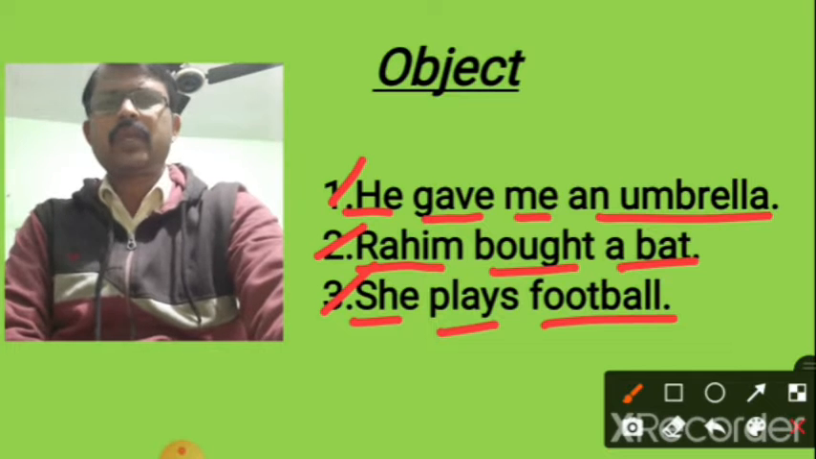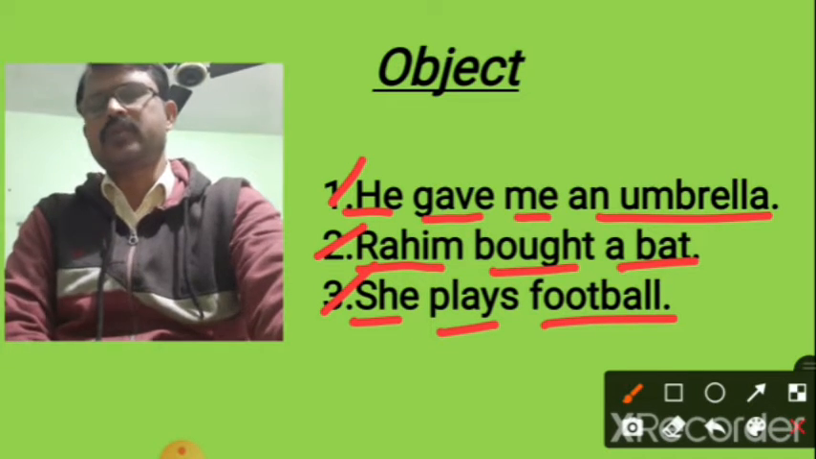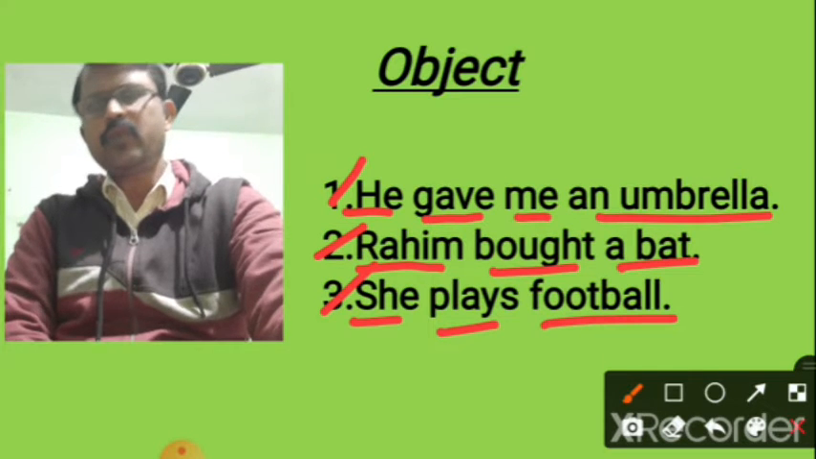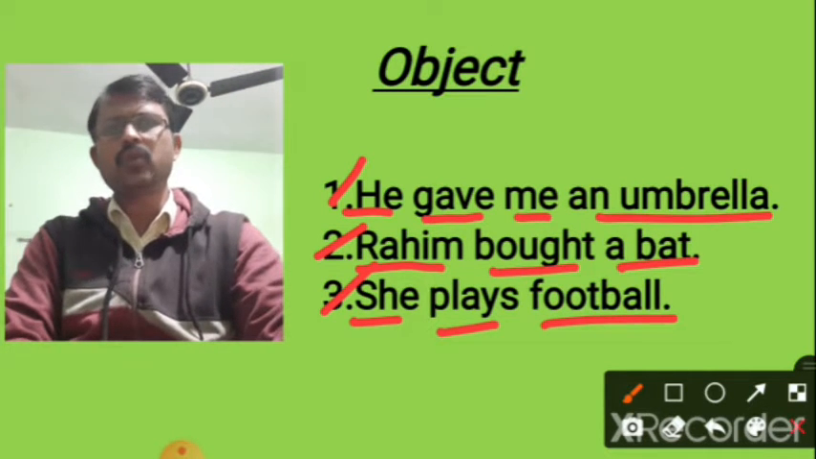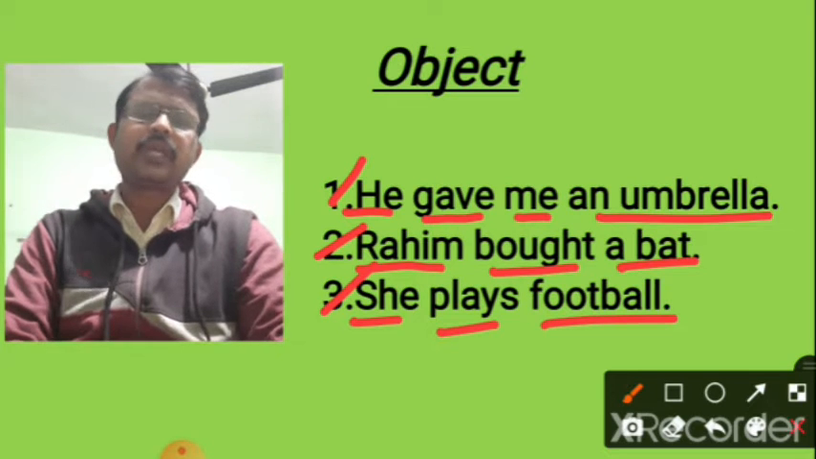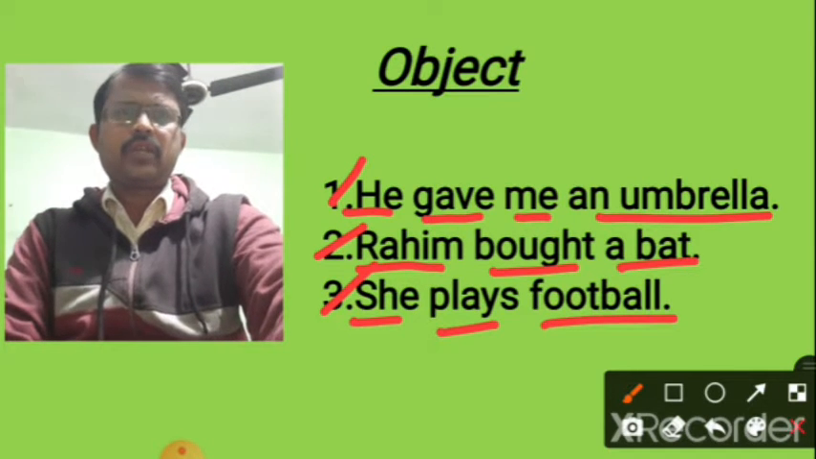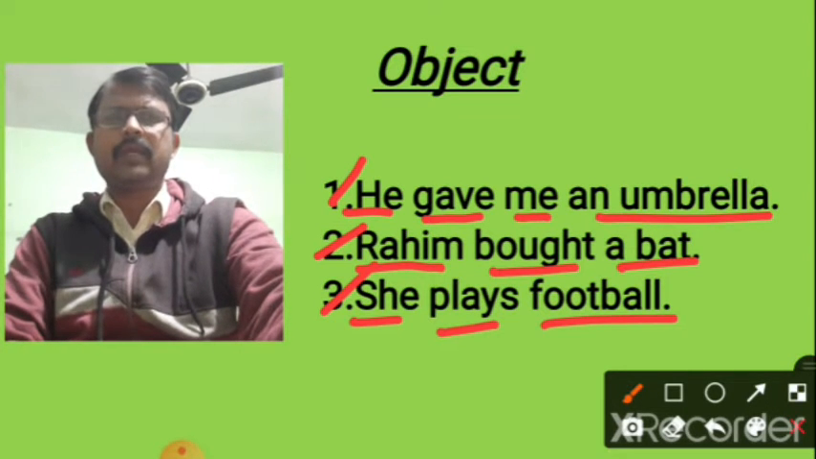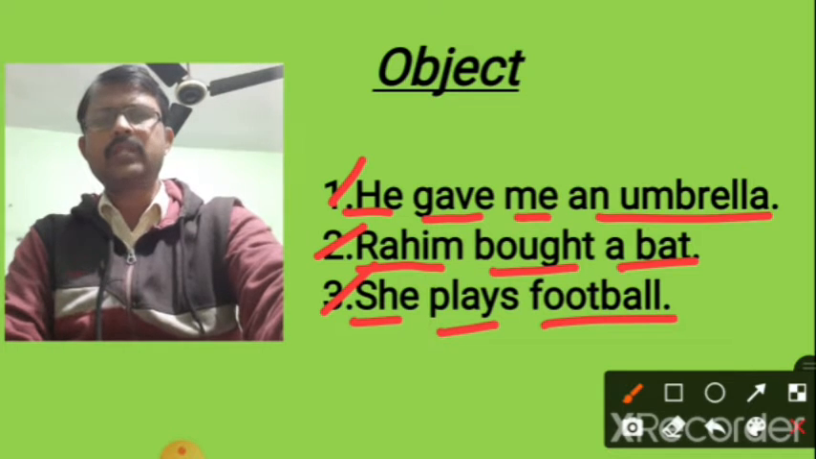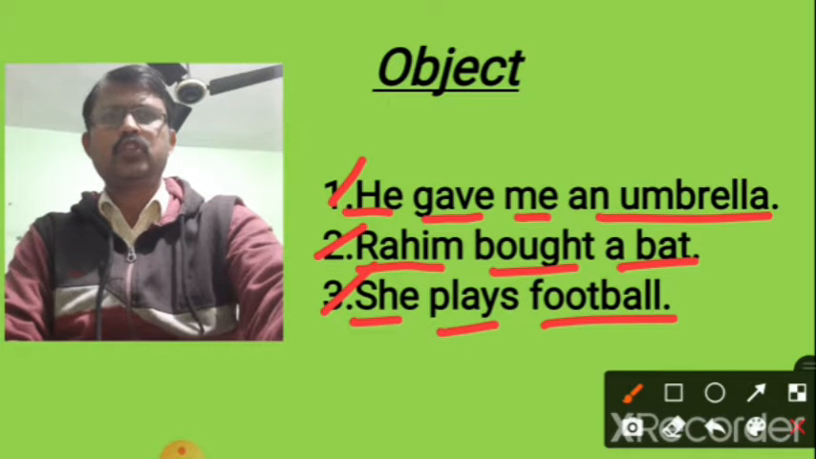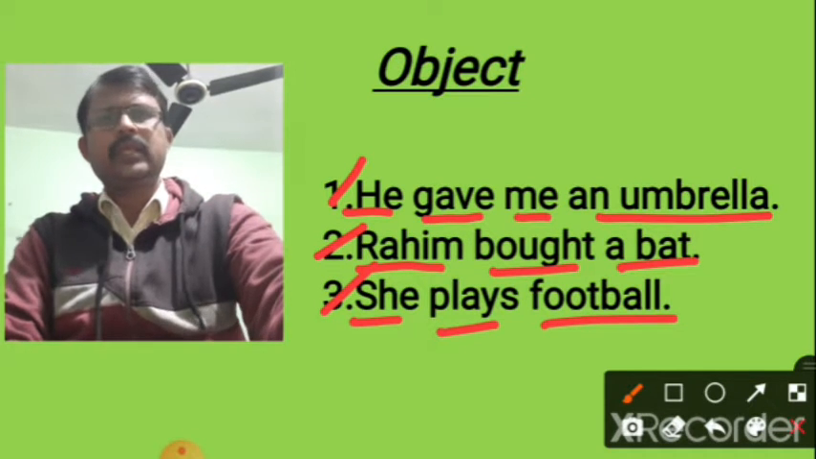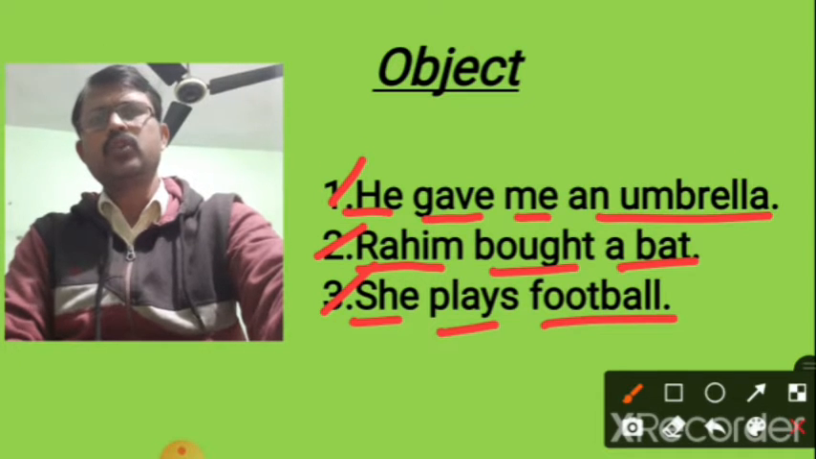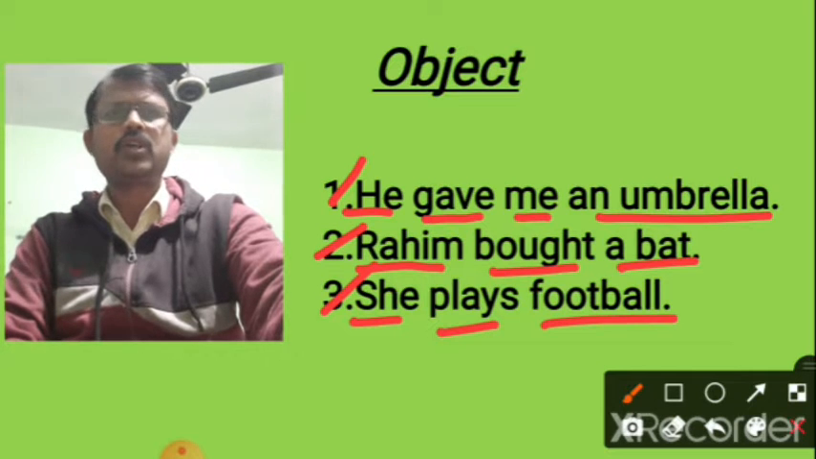In another way, we can know easily which is object. If we ask question what or whom to the main verb, we will get object. Again, look at the first sentence. He gave me an umbrella. If we ask question what to the main verb gave, answer is an umbrella. So an umbrella is the object. If we ask question whom to the main verb gave, answer is me. So me is the object.